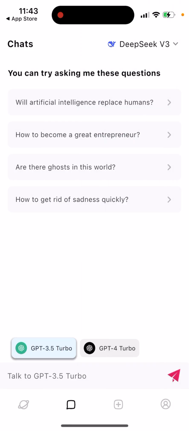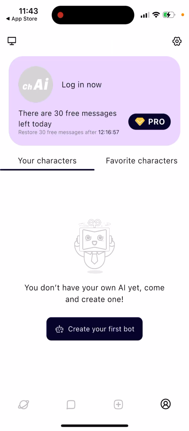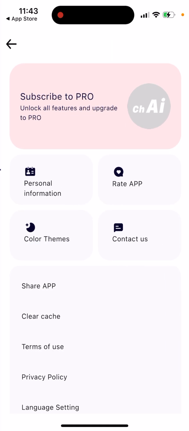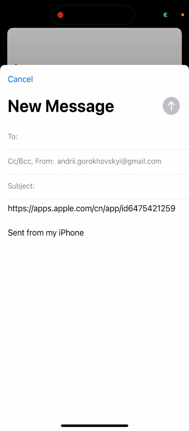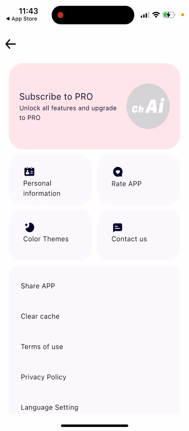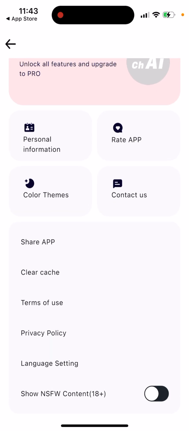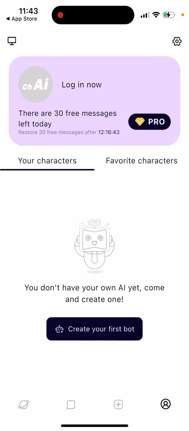And then you can also create your account. And then you can also share the app, but that's not an invite code. That's just a link to the app. And that's just what you have, how you can see.